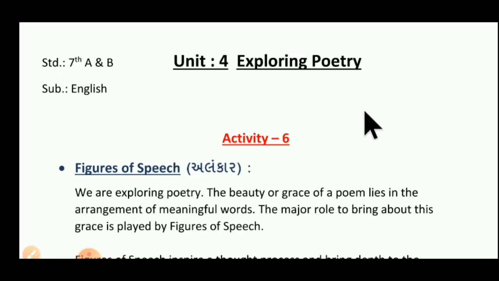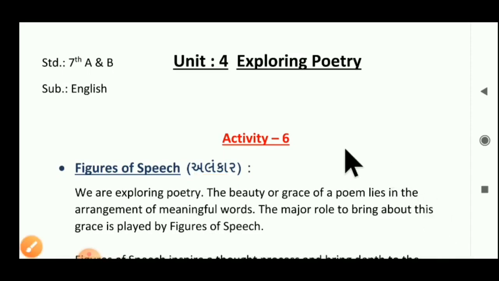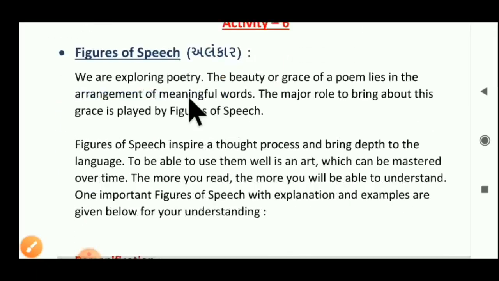Figures of speech, in the Gujarati language we call it alankar. In your higher class studies in standard 9th and 10th, you have to understand alankar in Gujarati language. Here figures of speech means alankar. What it is and how it is used, we have to understand. First of all, I start here.